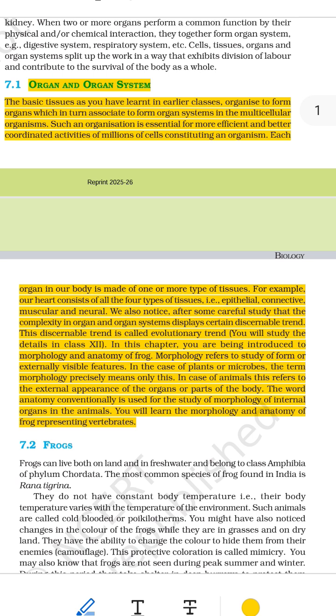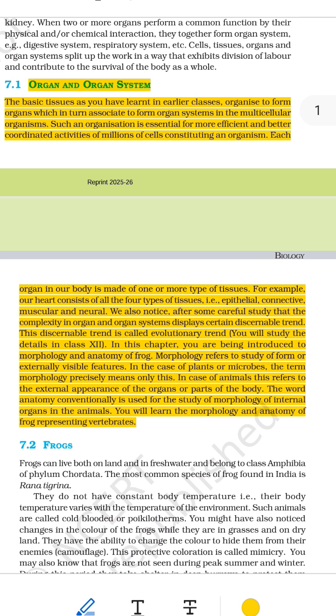2. What are organs? An organ is a body part made of one or more types of tissues. It does a specific job that helps the body survive. Example, the heart is an organ. It pumps blood to the whole body. The heart is made of 4 types of tissues. 1. Epithelial tissue covers the inside and outside. 2. Connective tissue supports and connects parts.